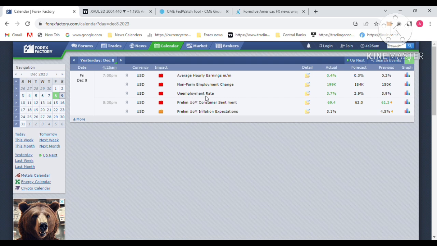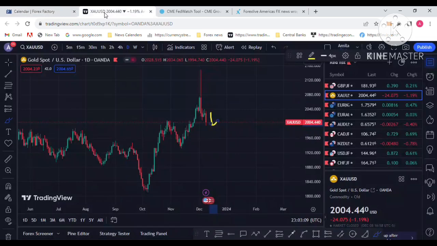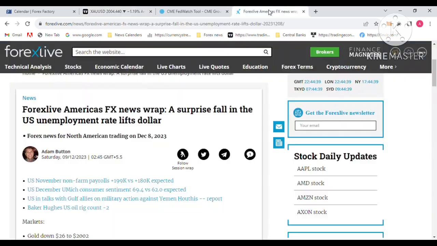Last Friday, the labor data figures were positive for the US dollar. The unemployment rate dropped to 3.7, and there was also a positive non-farm employment change. That is positive for the US dollar, and the price dropped to the 2030 to 2000 level. That is the reason: positive labor data figures and dollar demand.